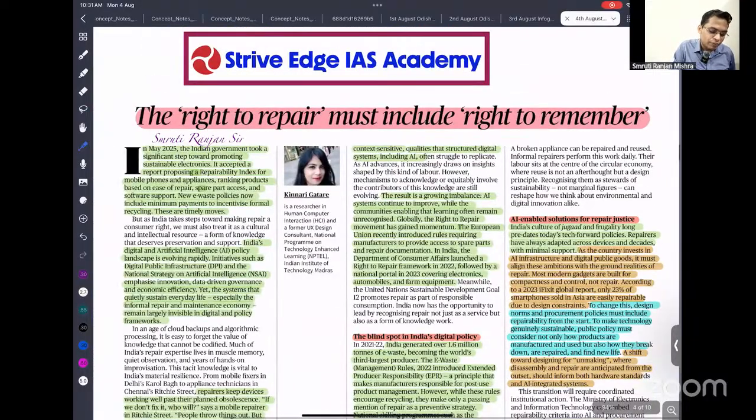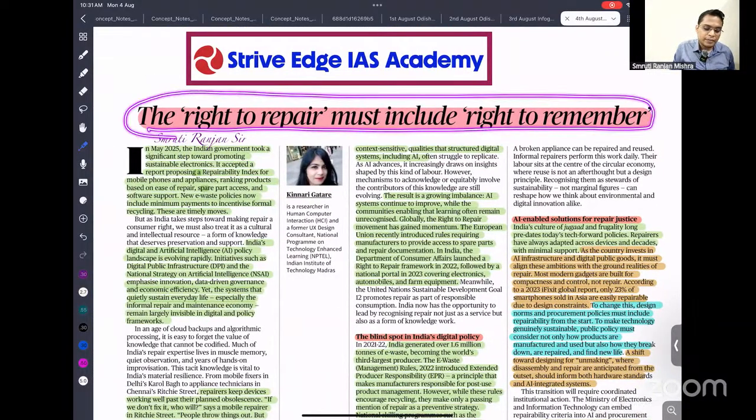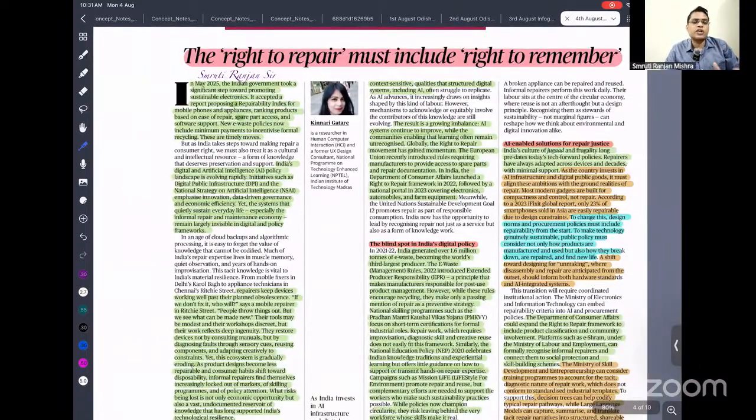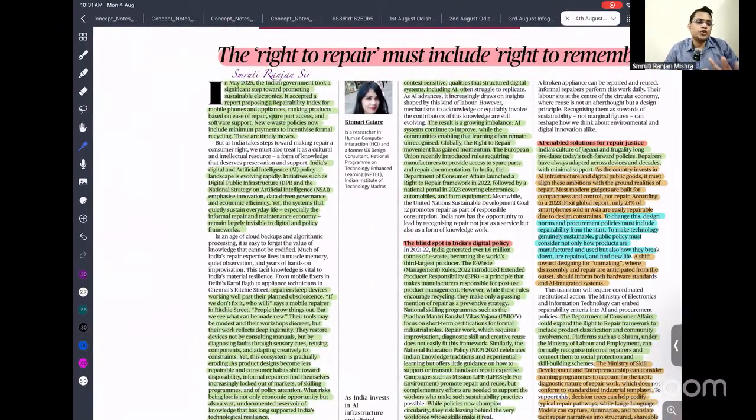Next, the right to repair must be included in the right to remember. Right to repair means, recently we are seeing that e-waste is booming because we are moving to a digital world, and AI and machine learning further give a push to all this. But we need to make sure that all our equipment is designed in such a way that it can be repaired multiple times. It should be modular in design, and all the spare parts should be available. Let's say a mobile's lifetime is 5 years; if you can repair it and extend it to 10 years, that means we can save half of our e-waste.